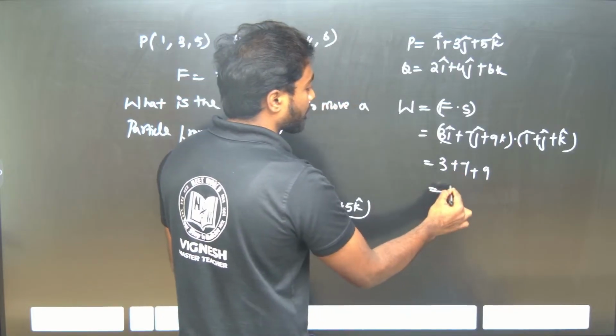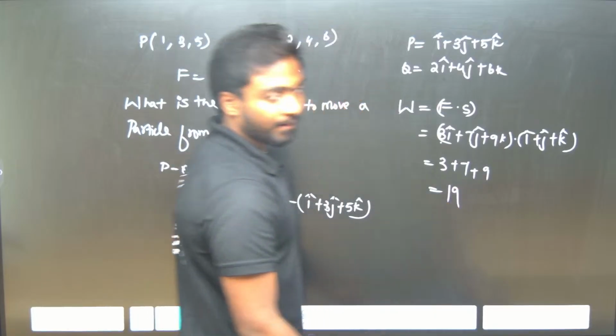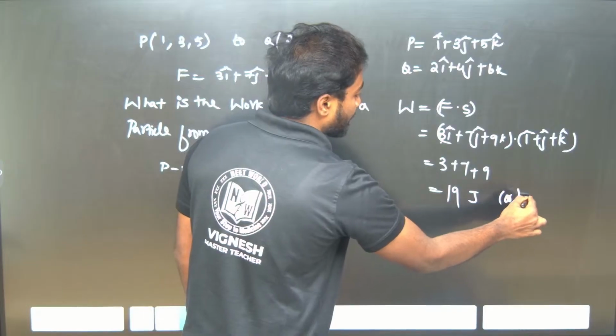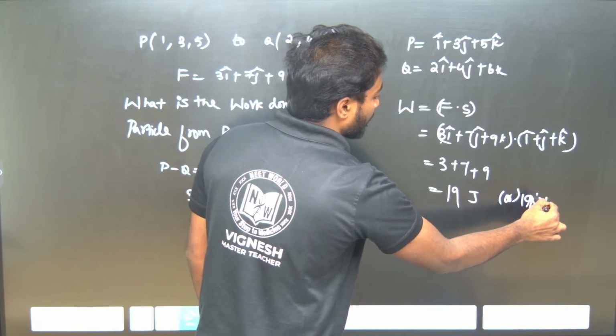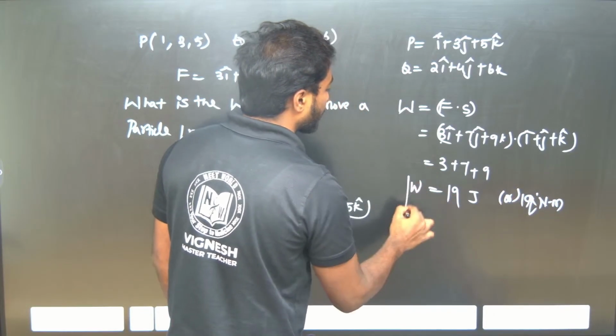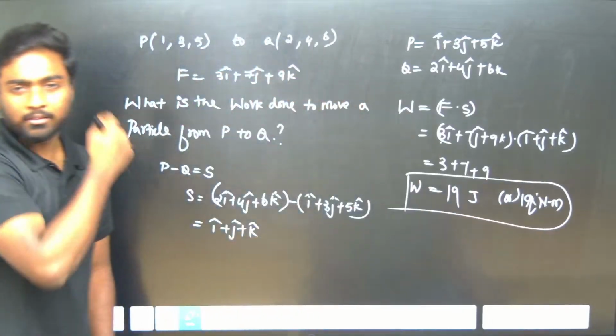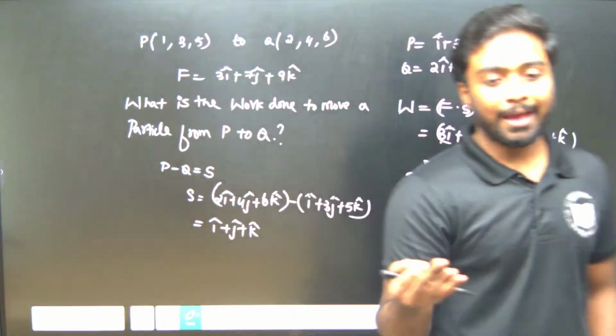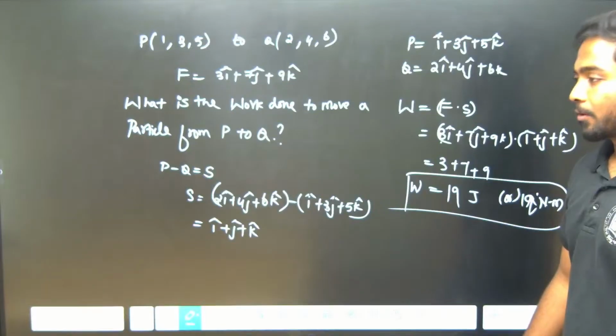So 3 plus 7 plus 9 is 19 joules, or I can say it is 19 Newton meter. This is the work done. This is how we will do the question when the points are given in I, J, K, like 3 axes, x axis, y axis and z axis.